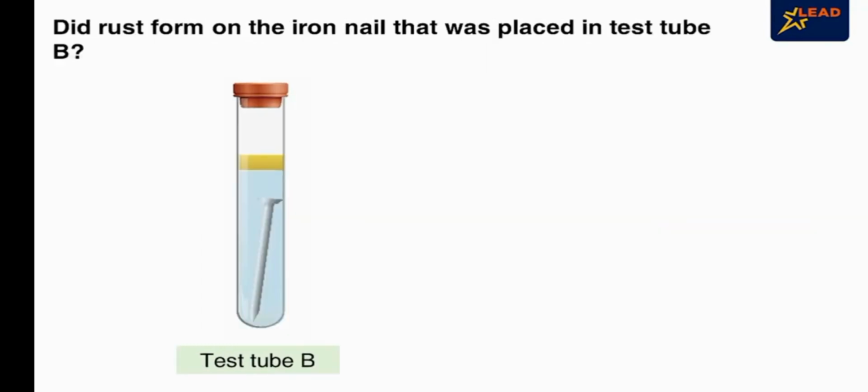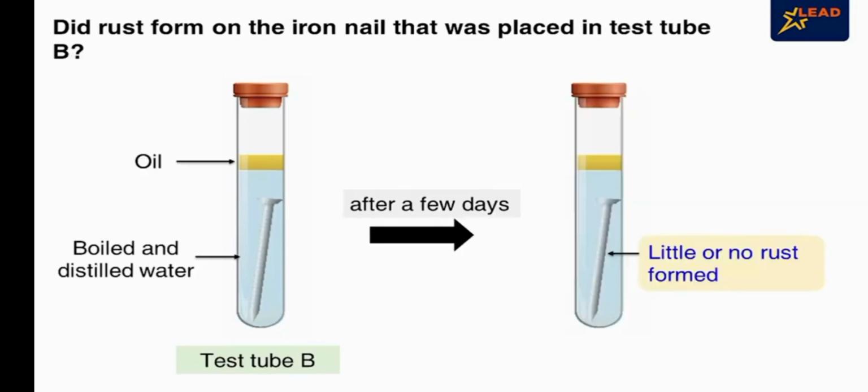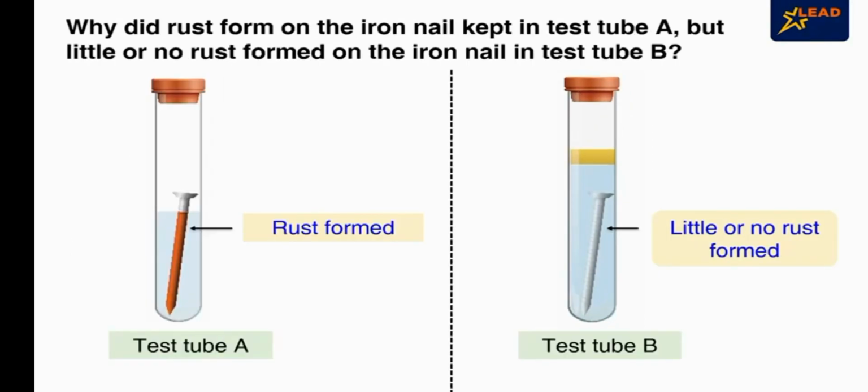Did rust also form on the iron nail that was placed in test tube B with oil and distilled boiled water? Little or no rust formed on this iron nail. Why did the rust form only on the iron nail placed in test tube A? Why not on the nail in test tube B?